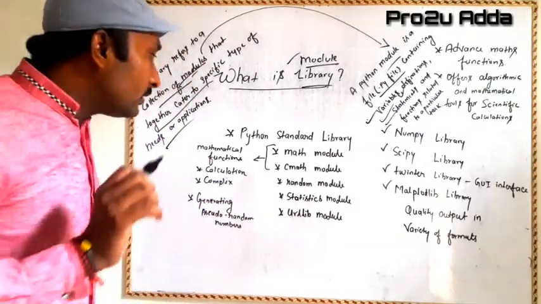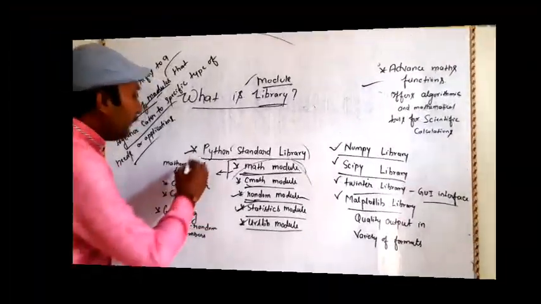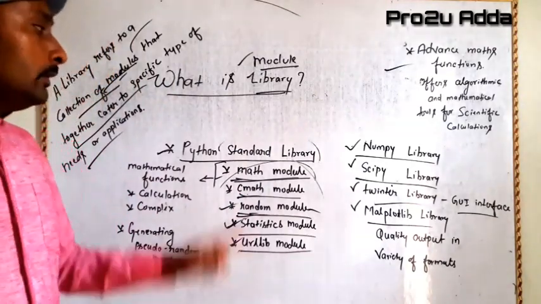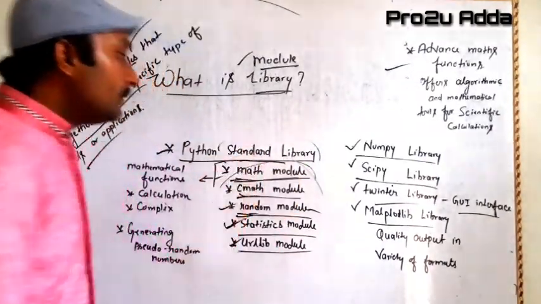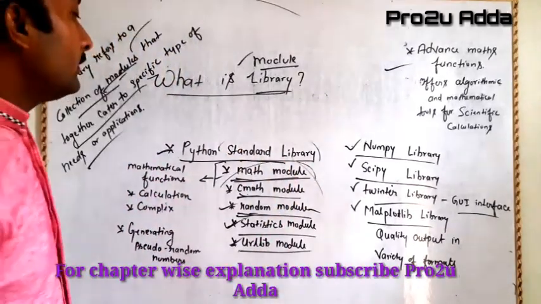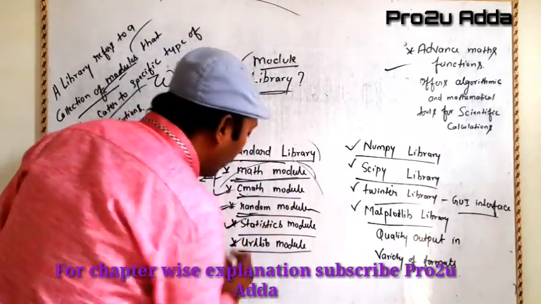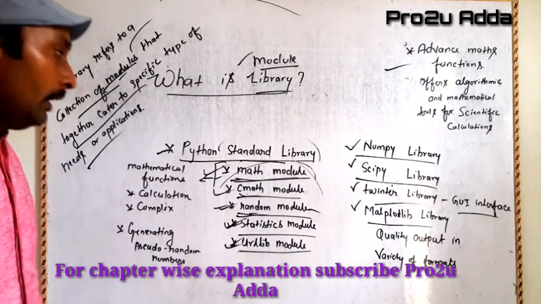Till now, you must know what libraries are available in Python. The very first thing I am going to tell you here is the Python standard library. Means this library contains some modules. The modules it may contain are math module, cmath module, random module, statistics module and urllib module.